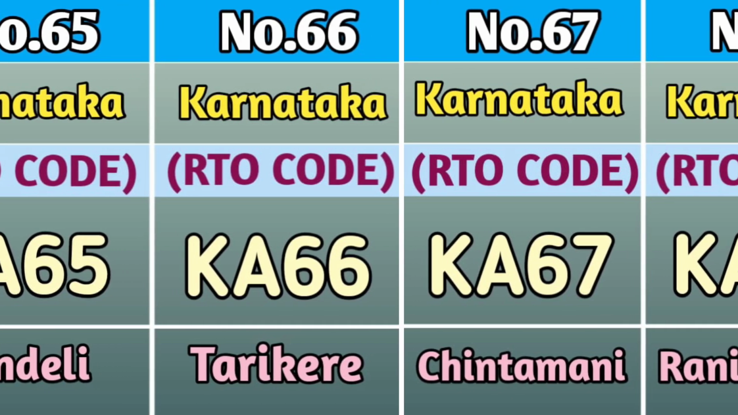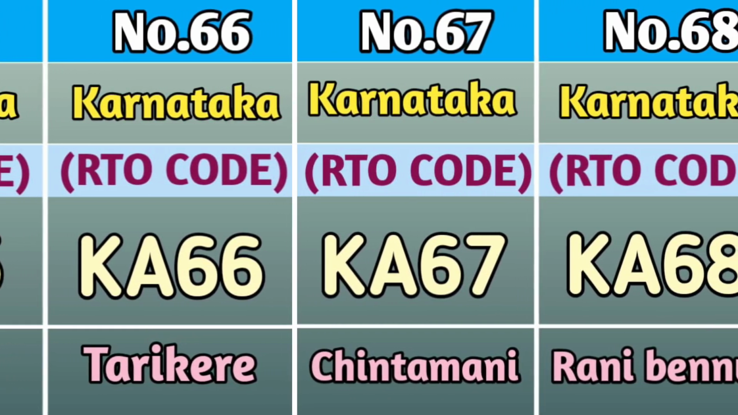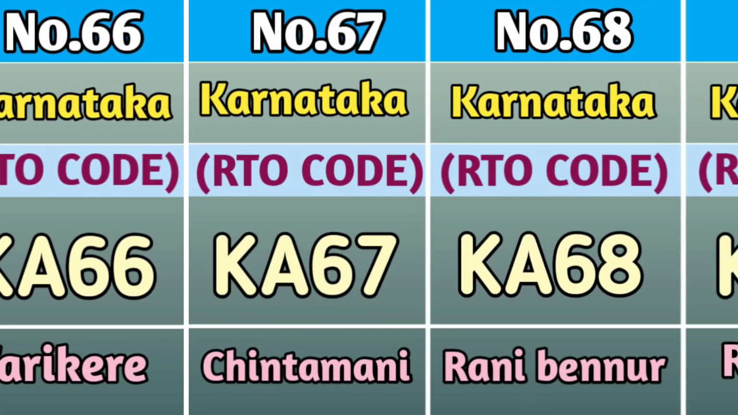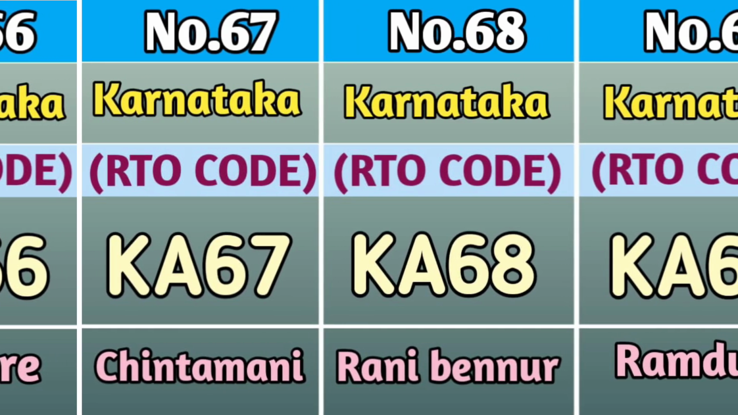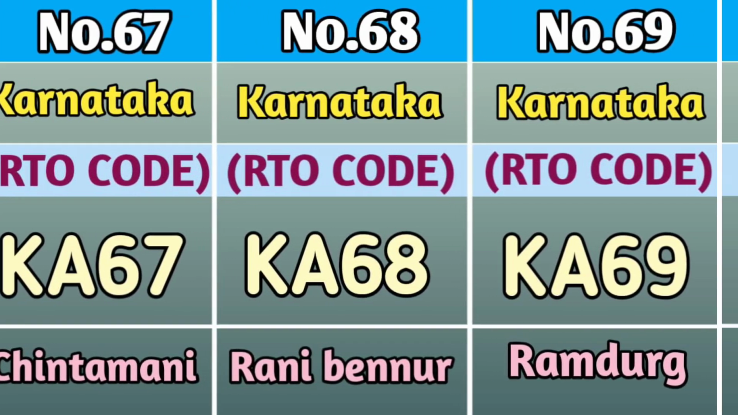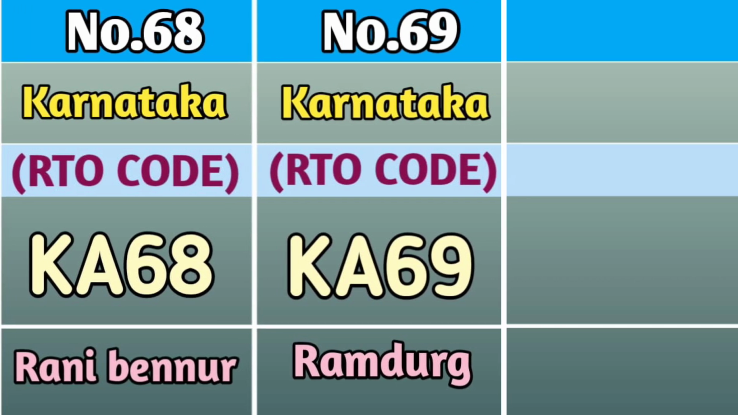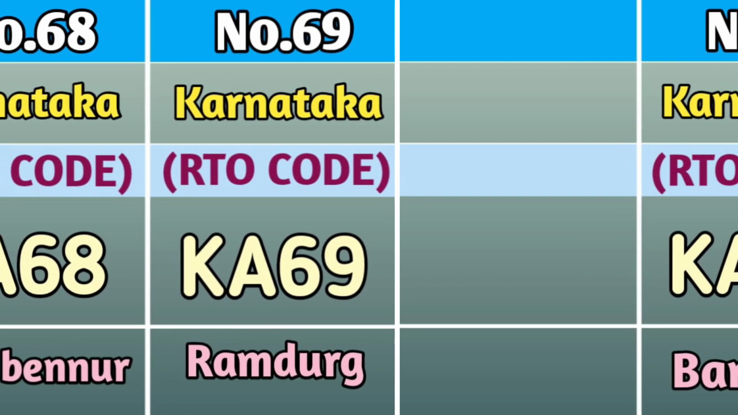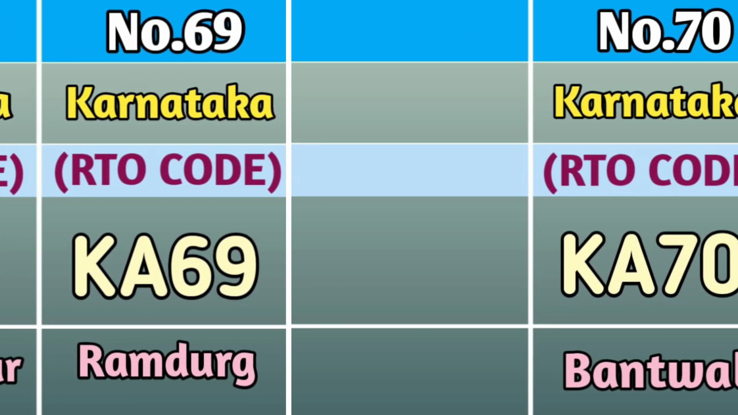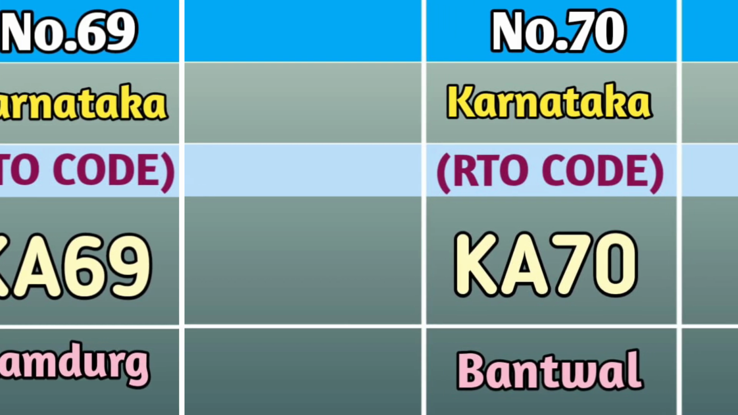At number 66, we have Tarikere and the RTO code is KA66. At number 67, we have Chintamani and the RTO code is KA67. At number 68, we have Ranebennur and the RTO code of Ranebennur is KA68. At number 69, we have Ramdurg and the RTO code of Ramdurg is KA69.